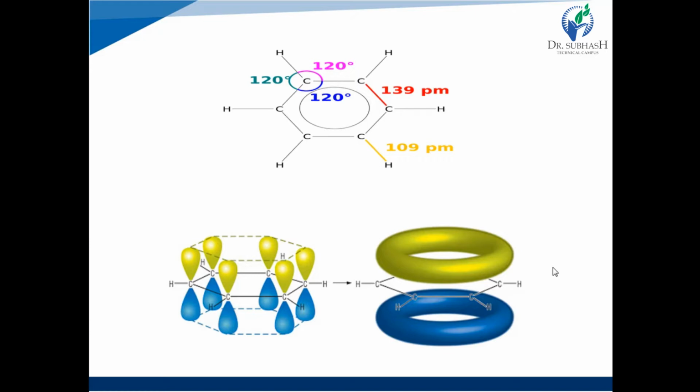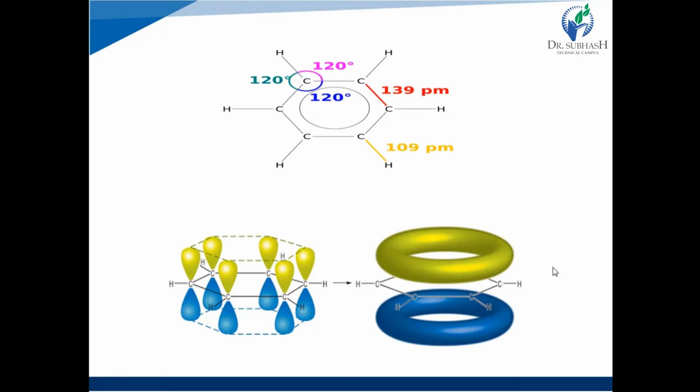And this unhybridized p orbital from each carbon forms the electron cloud above and below the plane of the benzene ring, as seen in the structure. See, the green and blue color cloud is the unhybridized p orbital. The overlapping of these unhybridized p orbitals between two carbon atoms forms the pi bond. There are 6 unhybridized p orbitals, one from each carbon, and overlapping between two of them forms 1 pi bond. So a total of 3 pi bonds are formed.